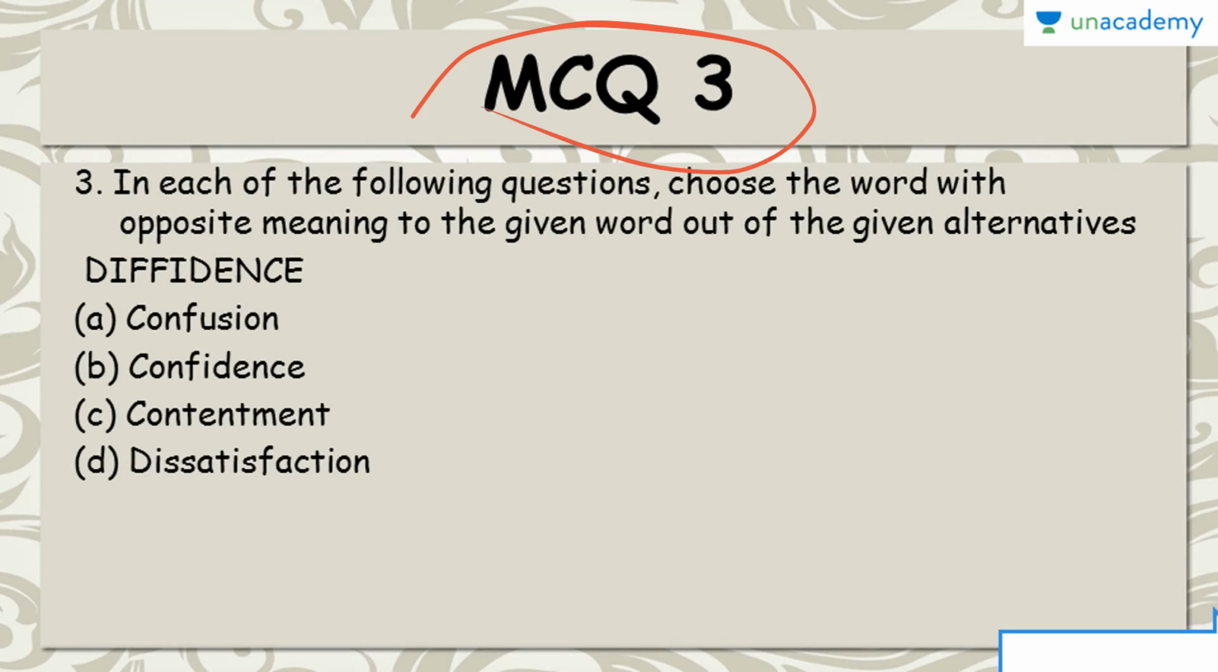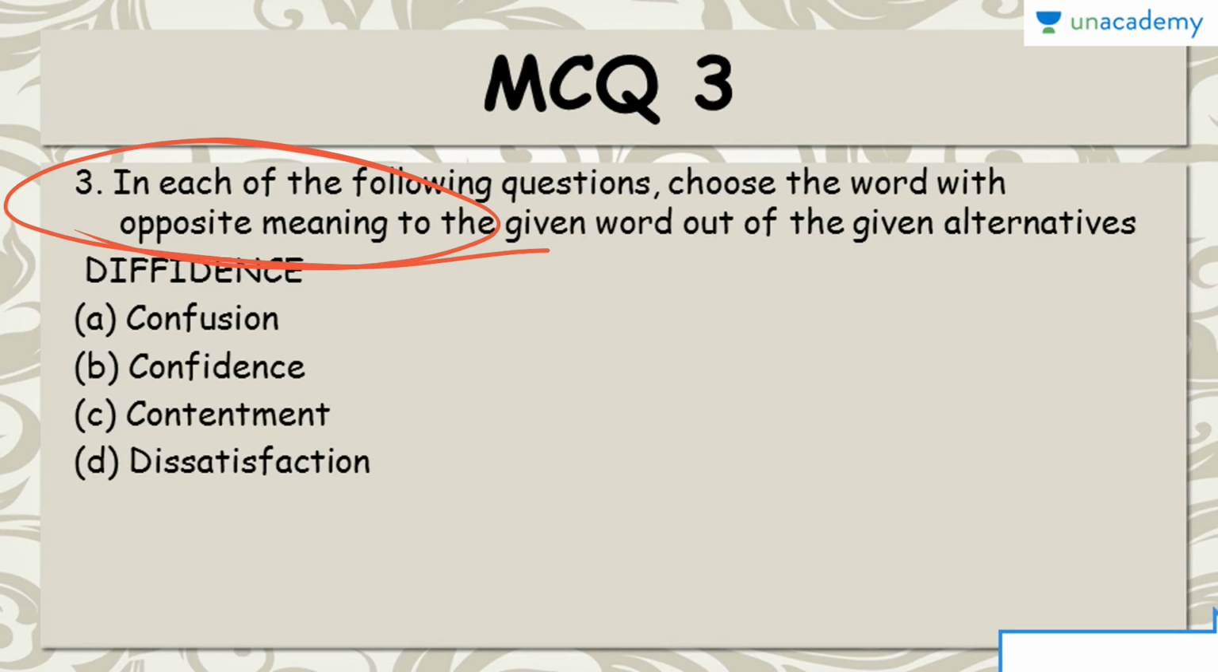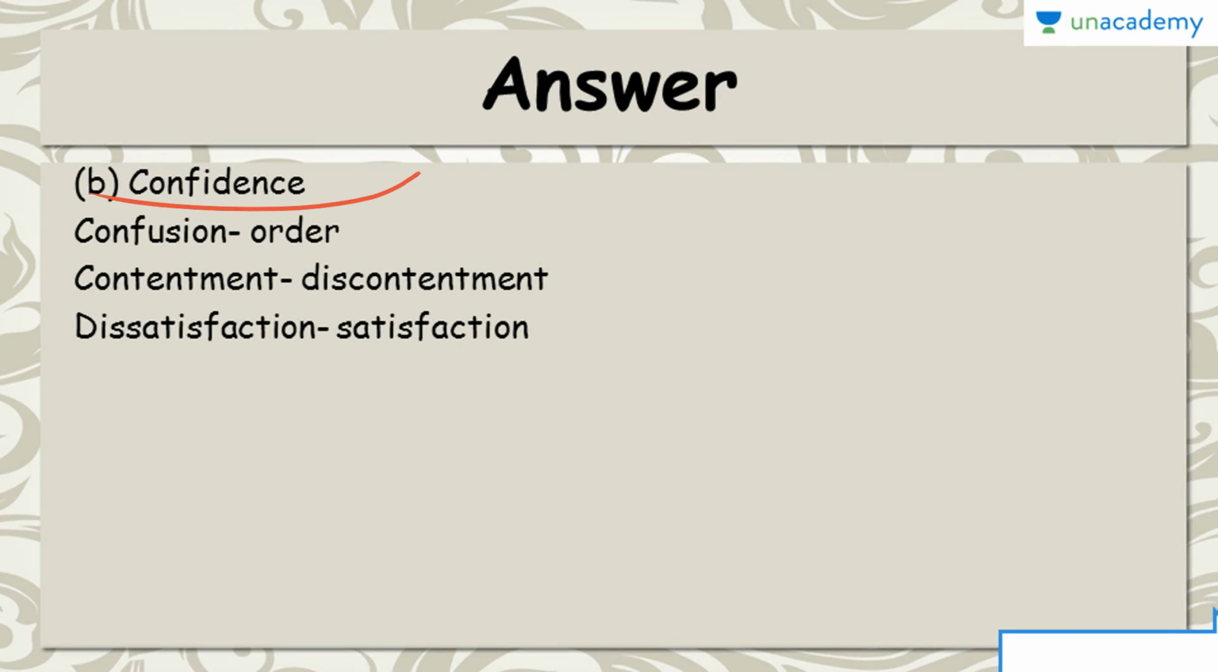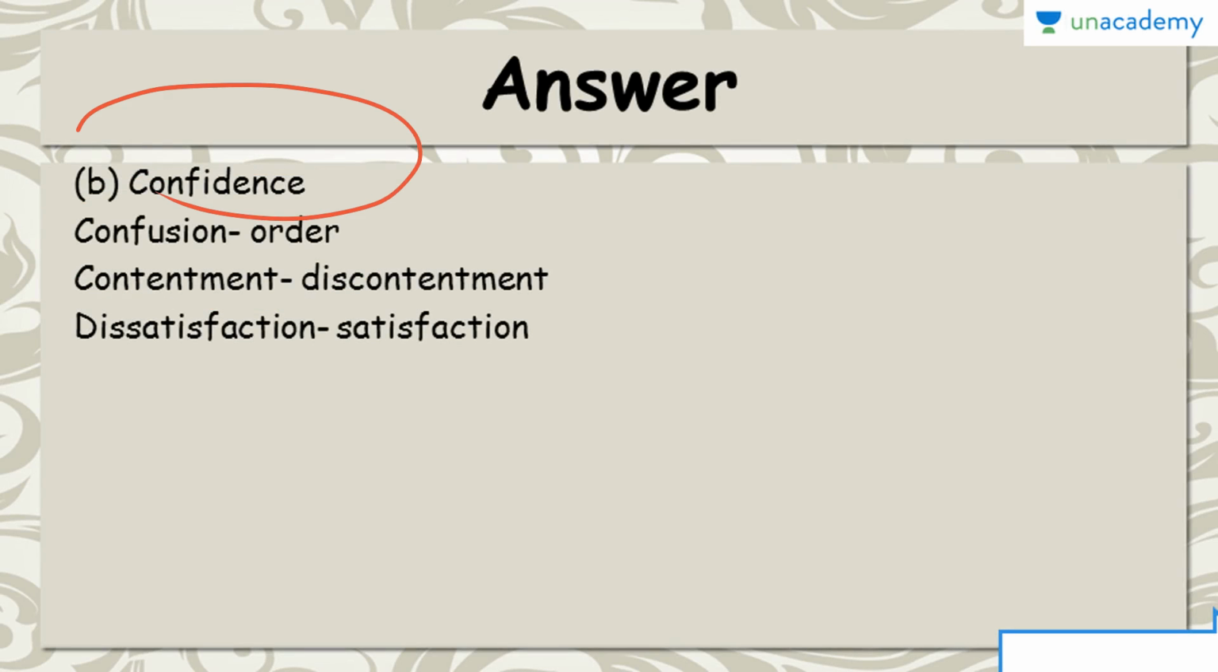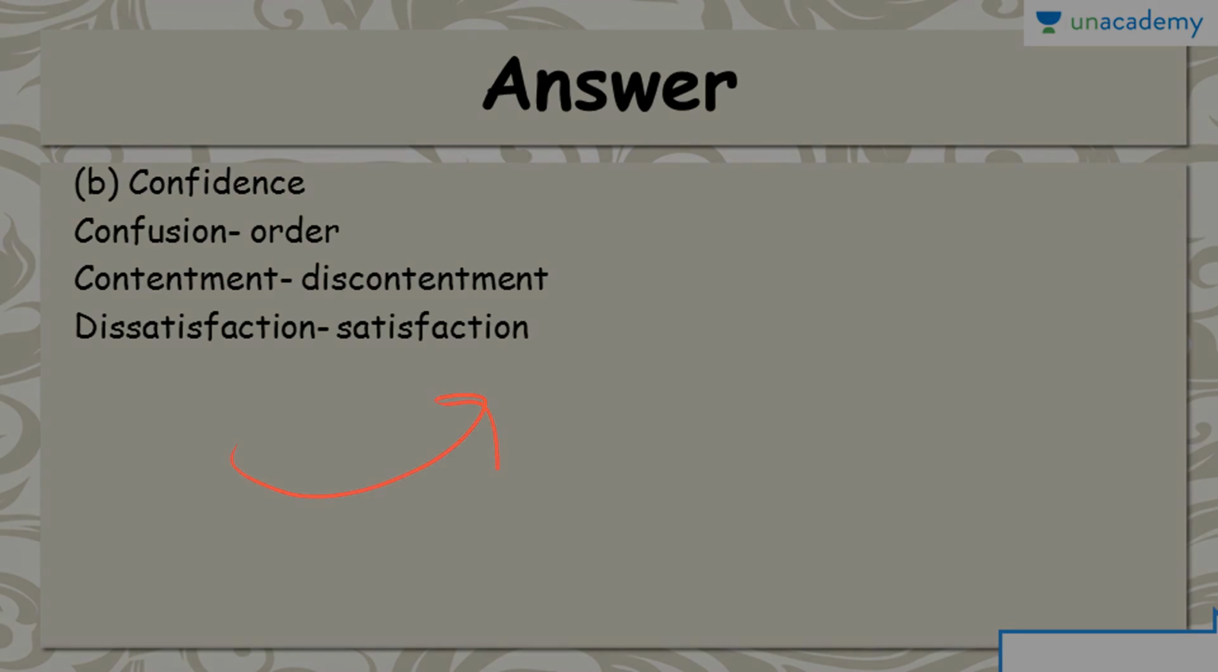MCQ third, you have to find the word that is opposite in meaning. The word is diffidence. Options are confusion, confidence, contentment, and dissatisfaction. The right answer is option B, confidence. So the opposite of diffidence is confidence. The opposites for the other options are confusion, order, contentment, discontentment, and dissatisfaction, satisfaction.